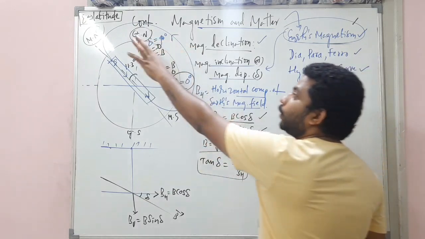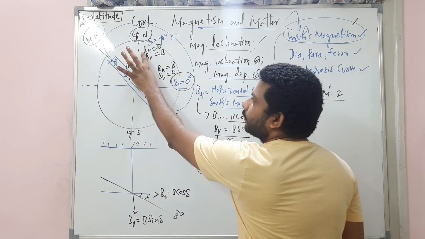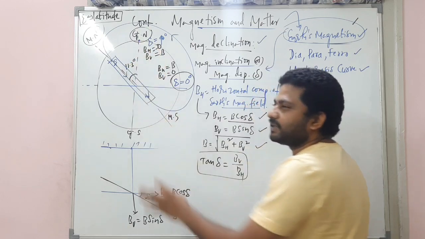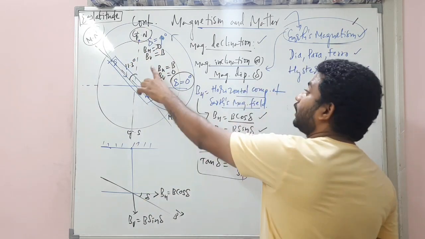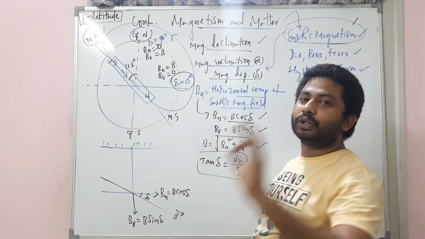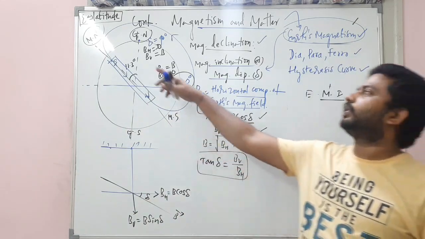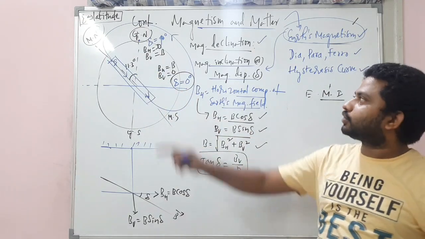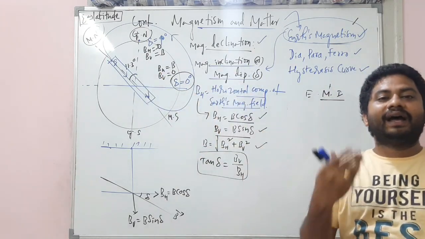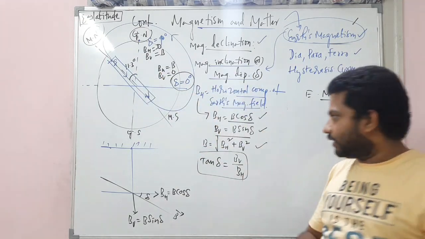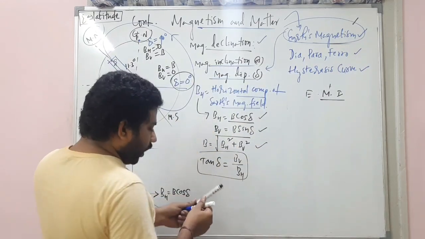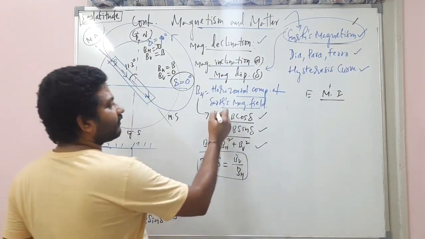Whereas at the poles, the horizontal component of Earth's magnetic field becomes 0, but the vertical component is just equal to B. Understand? Clear? So there is only the vertical component at the poles. There is only the horizontal component at the equator. Remember that point?